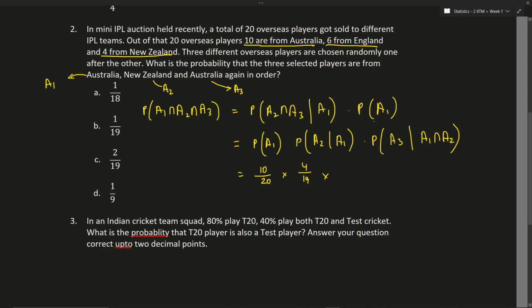So how many different players are available now? We have 18 players available. And how many Australian players are available? Because A3 is again chosen from Australia. Australia has 10, we have already chosen one, so we have 9 available players. So the answer is 1 by 19, option B.